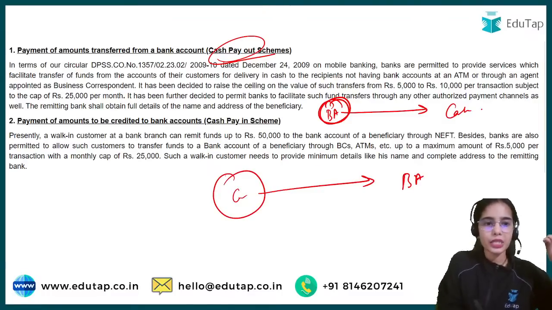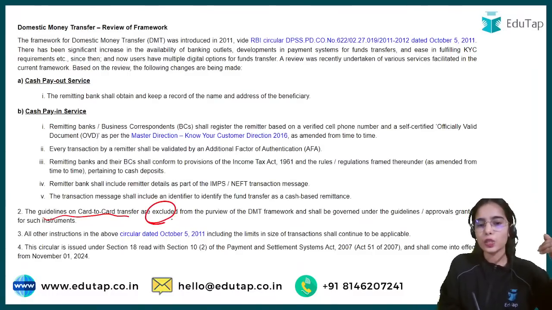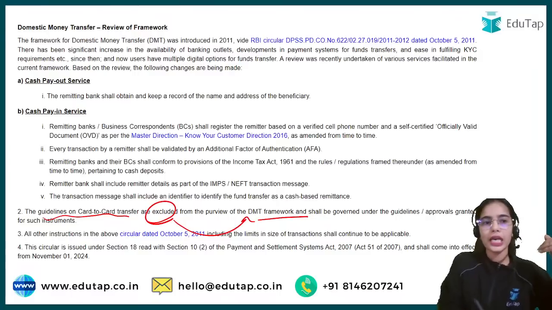So there are the limits. The limit for cash payout is 10,000 per transaction, 25,000 per month. For cash pay in, 50,000 through NEFT, but through the agents and such, the limit is 5,000 per transaction, 25,000 total limit. Okay, and it has been clearly said that the guidelines on card to card transfer are excluded from the purview of the DMT framework. The remitter bank has to keep the record and such, so this has been mentioned here, that's it.